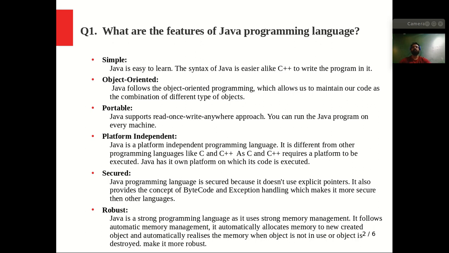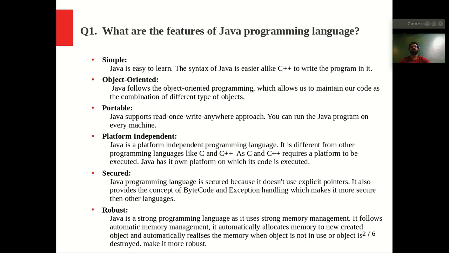The next point is that it is an object oriented programming language. Java follows the OOPS concept. OOPS means object oriented programming, which means everything depends on the object. In Java, we have a class. In a class, we define the variables and also the methods.